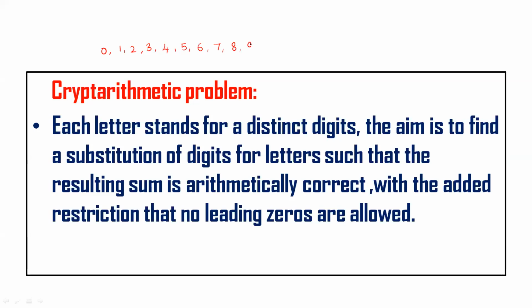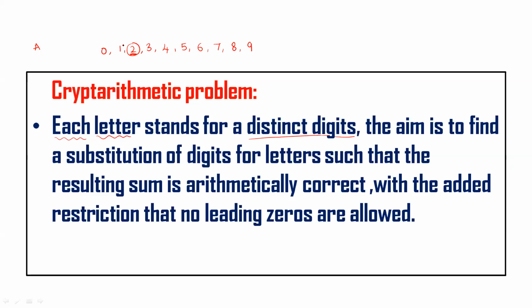As per this, the instruction is trying to say that each and every letter stands for a distinct digit. Distinct digit means different digit. For example, there is a letter A, and A is coded as 2. Then no other alphabet should take the value 2. That's the meaning of each and every letter standing for a distinct digit.